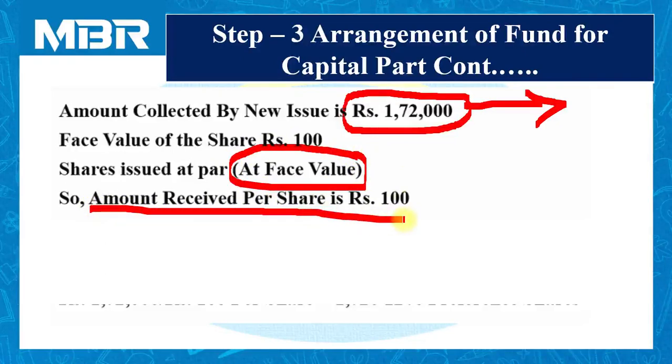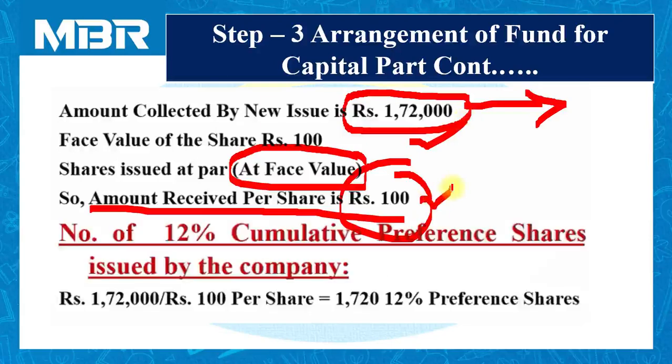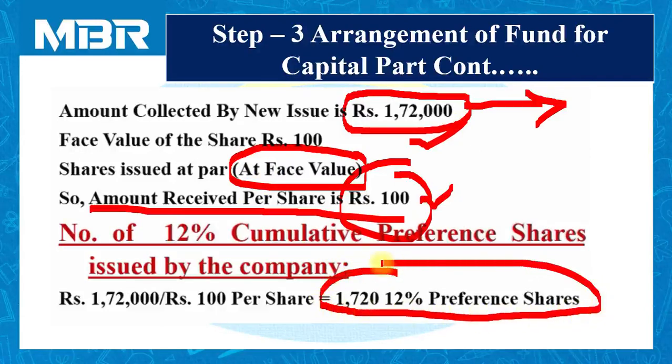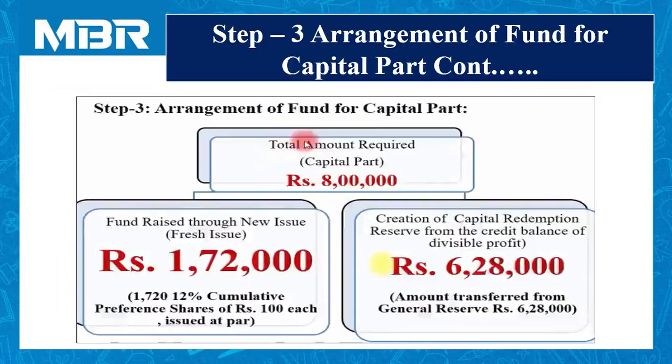Now it's very simple. As a student of accountancy, commerce and management, it is very easy for you to understand that we are in need of rupees 1,72,000 in total, and we can collect 100 rupees per share. So 1,72,000 divided by 100 rupees per share is equal to 1,720 new 12% preference shares issued by the company. Once you calculate the number of new shares issued by the company, it is very easy for you to adjust the fund for the capital part.